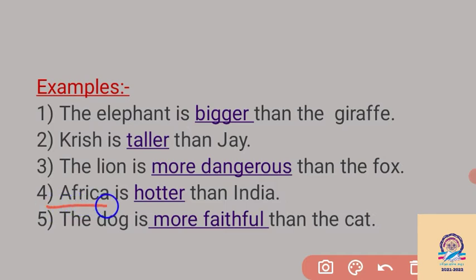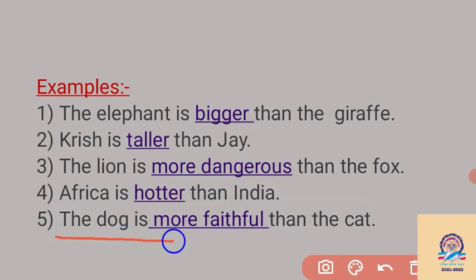Then Africa is hotter than India. We are talking about two countries, first Africa and second India. So we are comparing two countries. Here we have to change hot into hotter, H-O-T-T-E-R. So we have to add "er" here. Hot changes into hotter. Then we have to keep "than" for showing the comparison.